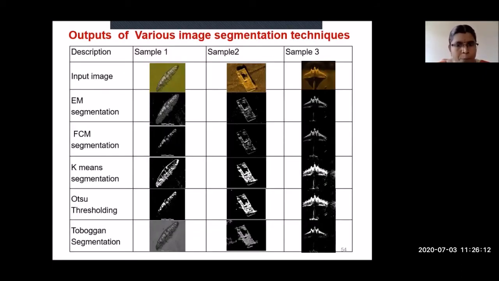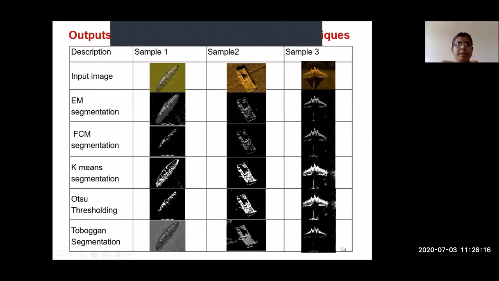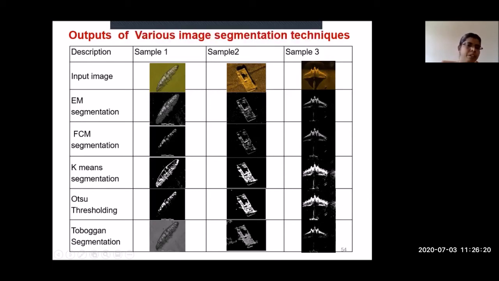This is the output. For example, I have taken three sample images: input image samples 1, 2, 3. These are the three input images I have given. This is the EM segmented image. The third row gives us the FCM segmented output, then K-means segmented, then ODSO segmented, then tobacco segmented. After finding the output images, how do we justify which one is correct?